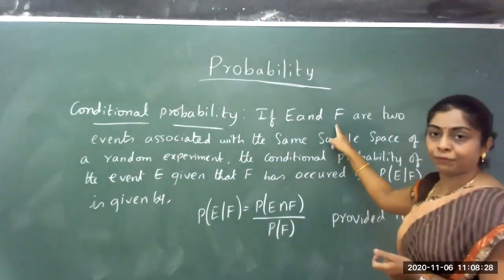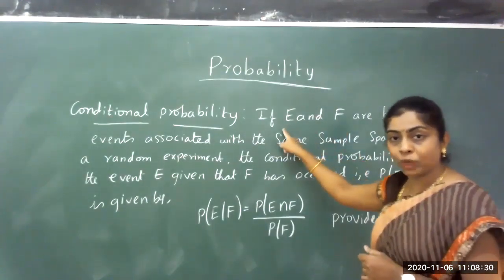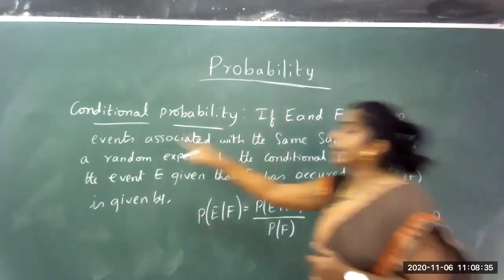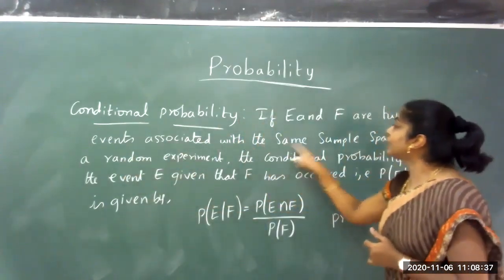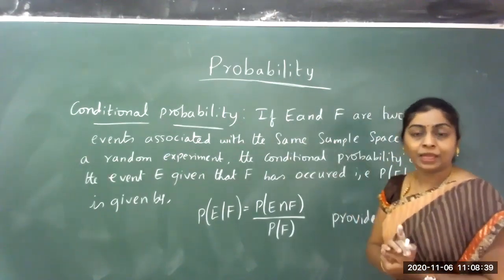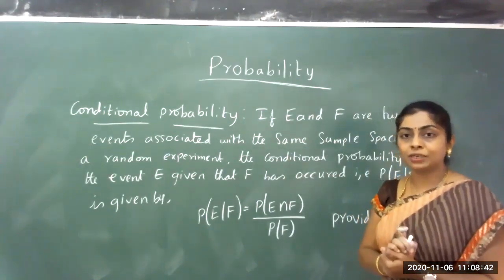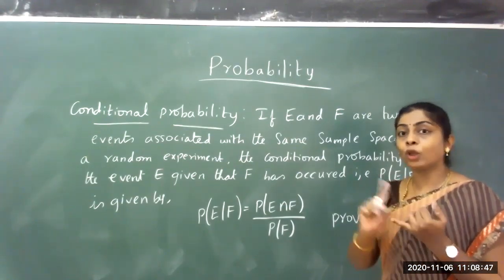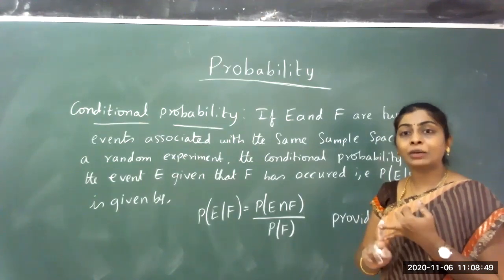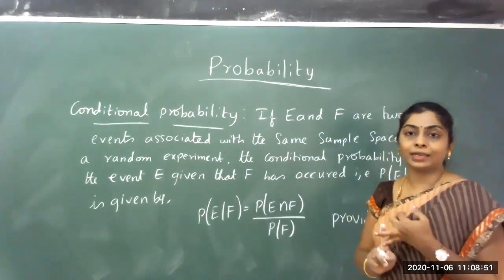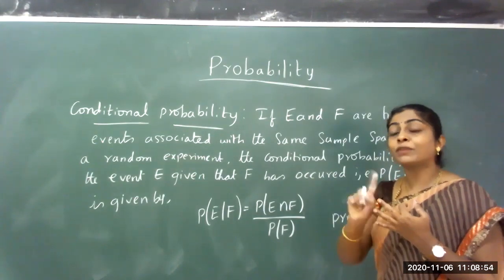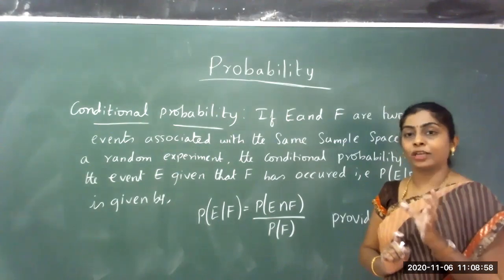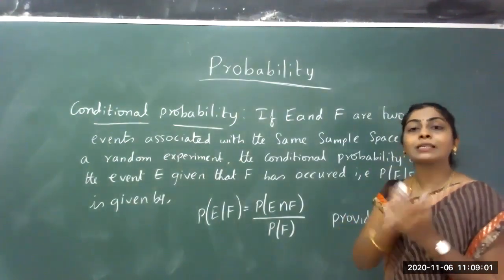If E and F are two different events, I denote one as E and the other one as F, associated with the same sample space. In the last problem, when 3 coins were tossed, I took 2 conditions. One was all the 3 showing heads and the other was at least one head appears. Those are 2 different events of the same sample space.